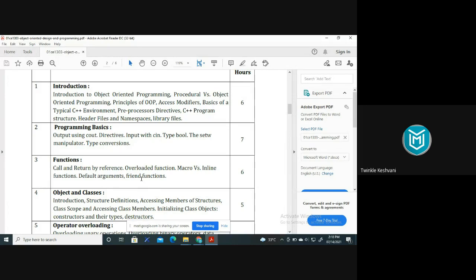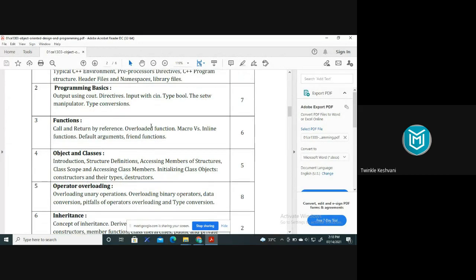That is the third chapter in your syllabus. Here you will see call by value, call by reference, then inline function, what a friend function is, and how to overload the functions. Operator overloading has a complete chapter of its own, but there will be some introductory part in the functions, right?